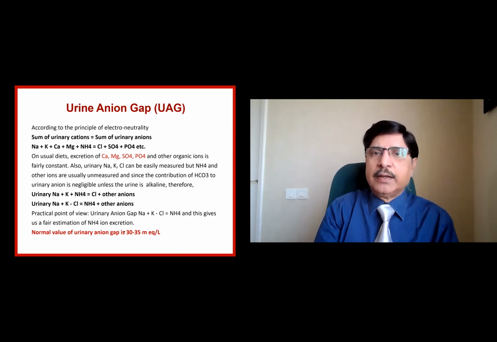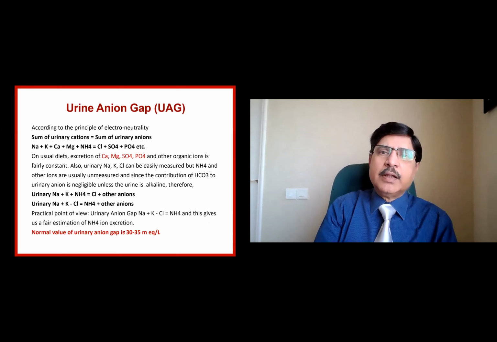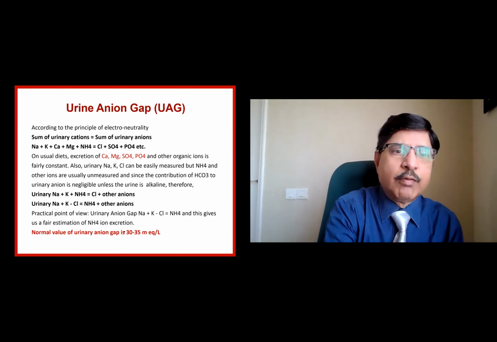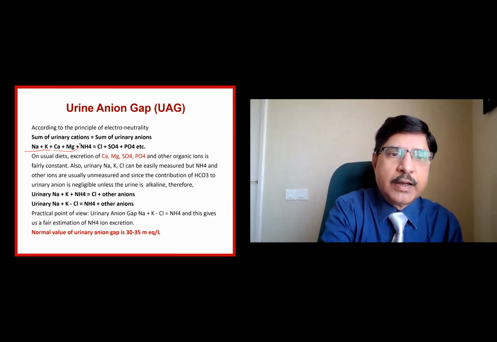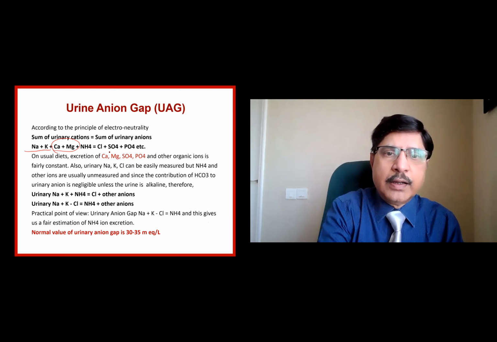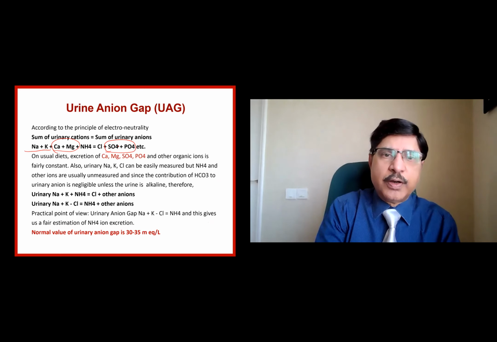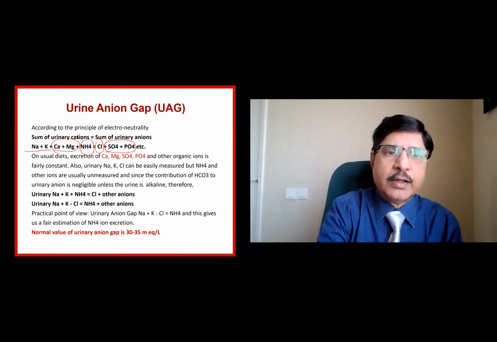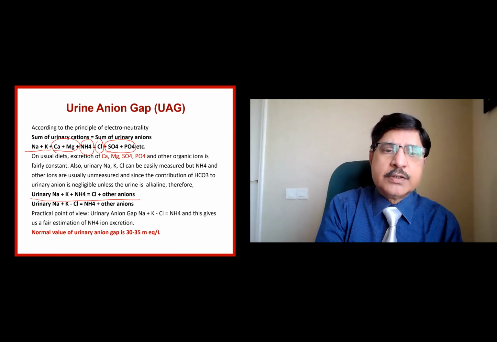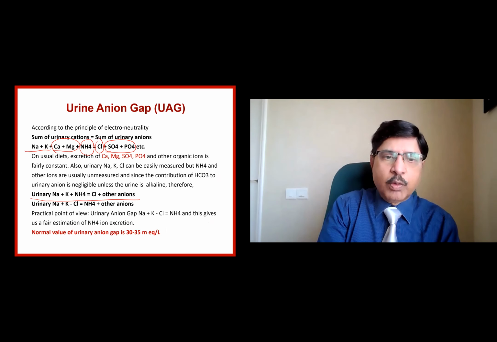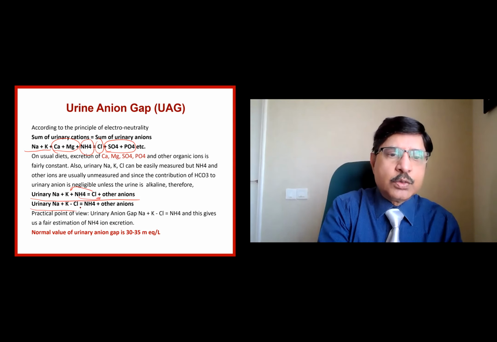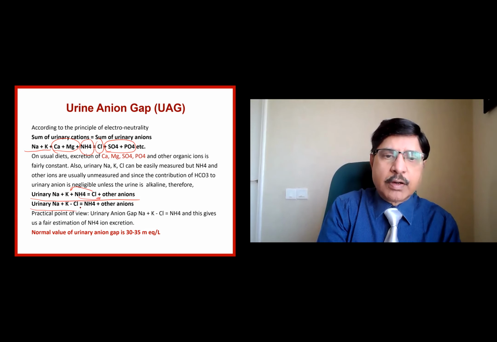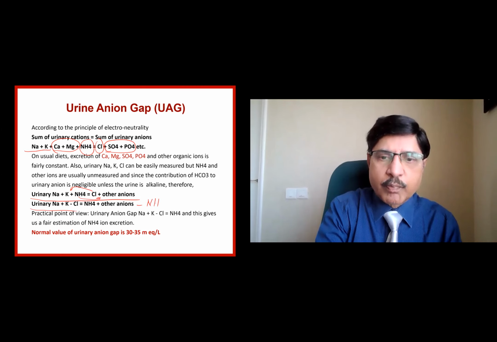So what is urine anion gap? Just like the plasma anion gap, there could be a urine anion gap. In the plasma, we have only sodium in the calculation. Here we have got sodium plus potassium. These being relatively constant, they are not used. And here these are also relatively constant, sulfates and phosphate. So we are left with chloride and ammonia here. What we require to know is sodium plus potassium plus ammonia is equal to chloride plus other anions. Now you bring the chloride this side and take the ammonia that side. Then sodium plus potassium minus chloride is equal to other anions minus ammonia.